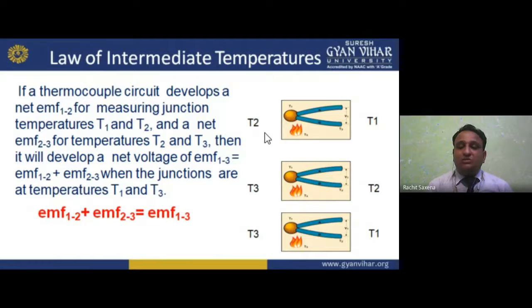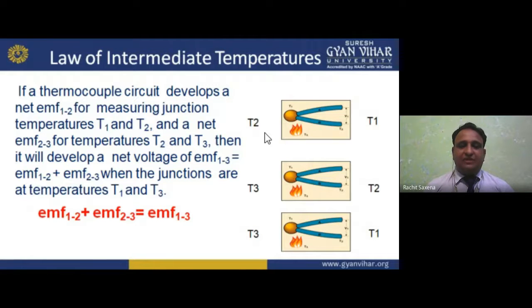Thermocouple is based on the Seebeck effect. When we connect two dissimilar metals and apply temperature on it, that is thermal. So a thermocouple gives you the output voltage V. Temperature is converted into voltage, a transducer again. That is why we are studying the thermocouple, a temperature-to-voltage transducer.